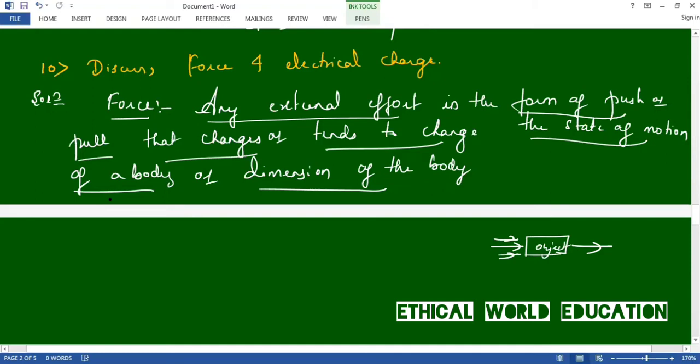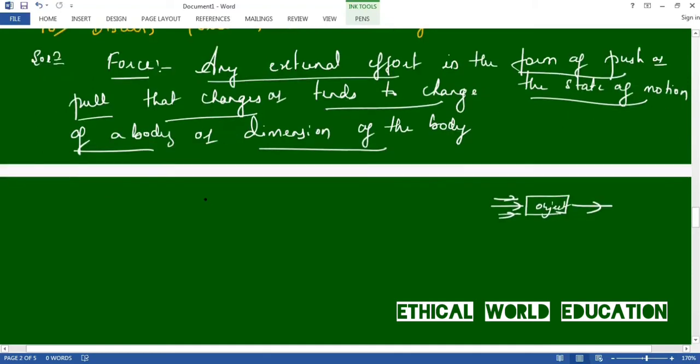I will discuss a few more things. F is equal to mass into acceleration. This is the formula of force.